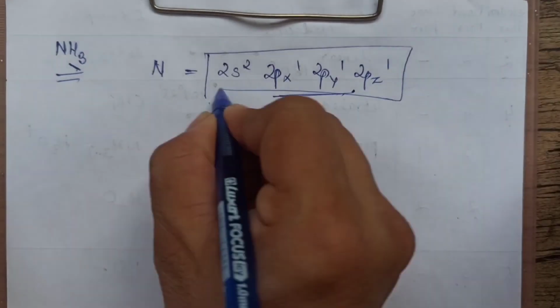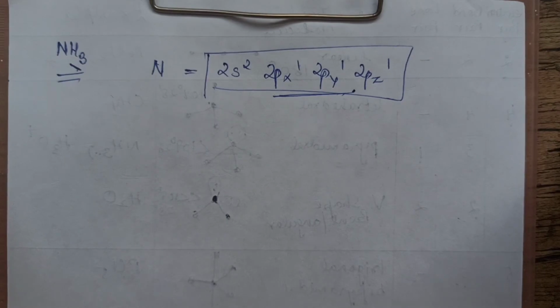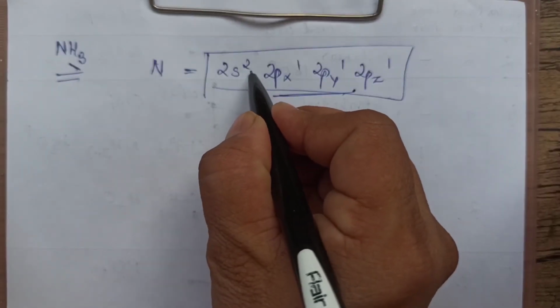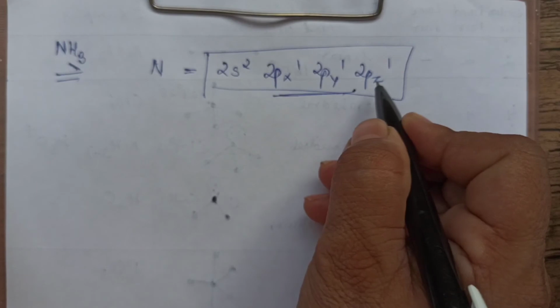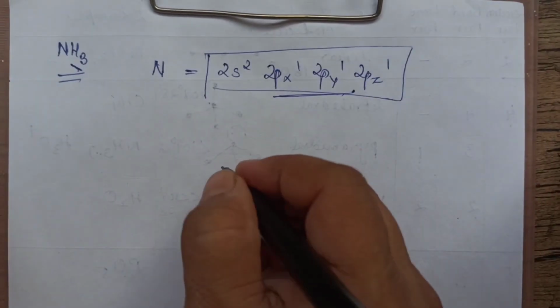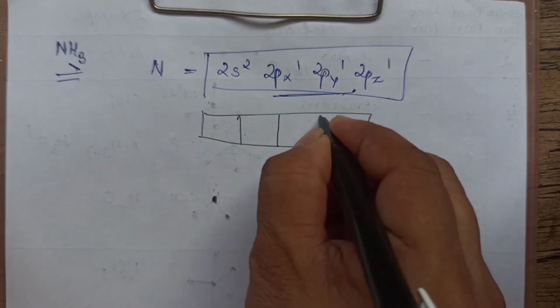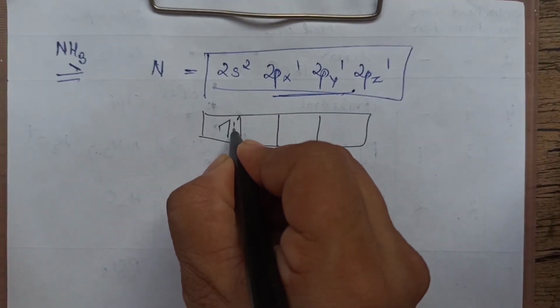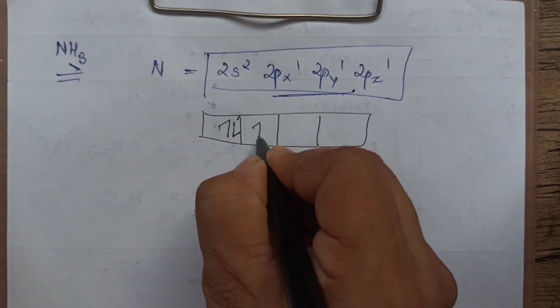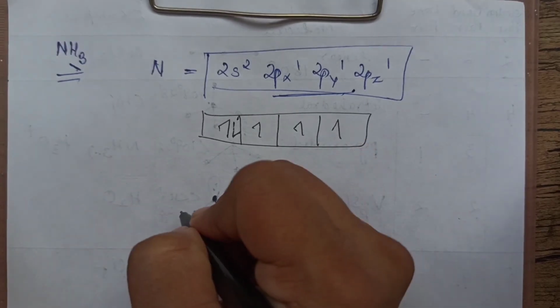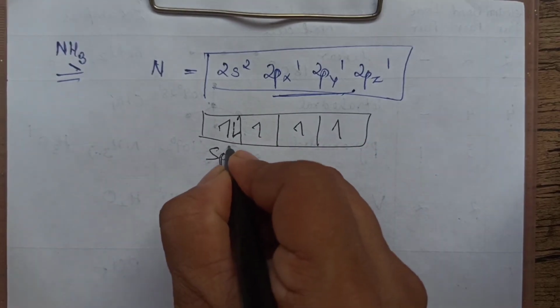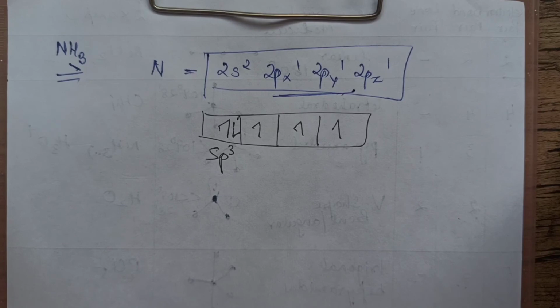All these will undergo hybridization now. 2s, which is having a pair, 2px, 2py, 2pz, all will undergo mixing and will result in the formation of 4 hybrid orbitals, where one is having a pair and the remaining 3 are having one electron. These are all sp3 hybrid orbitals.